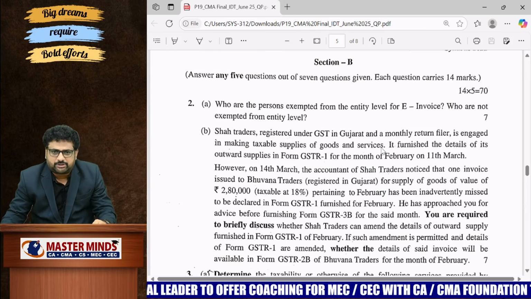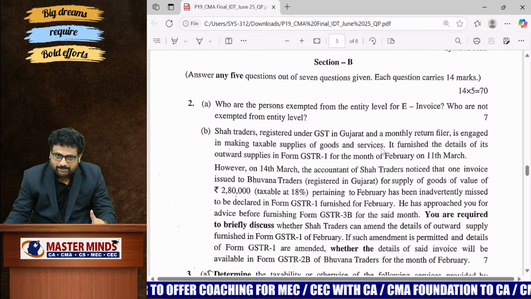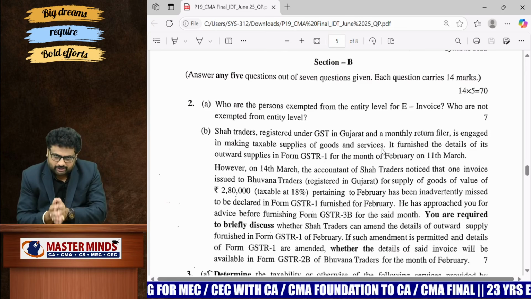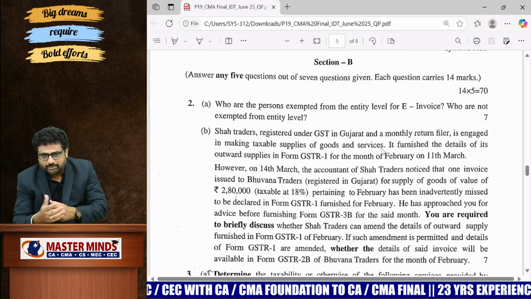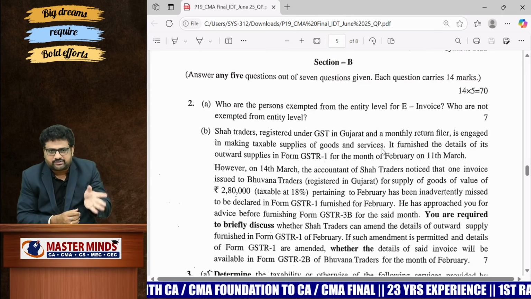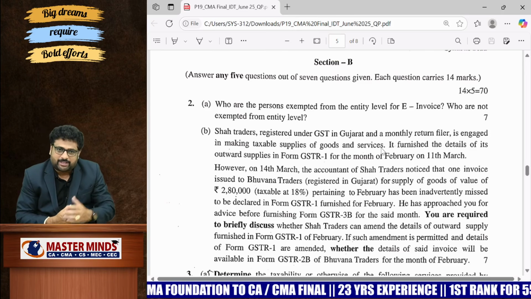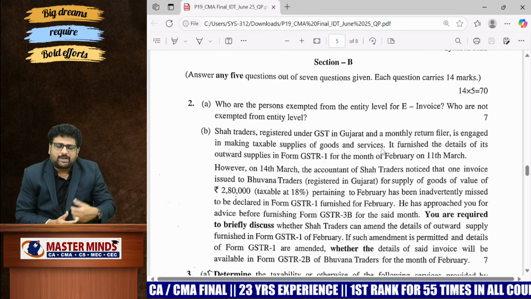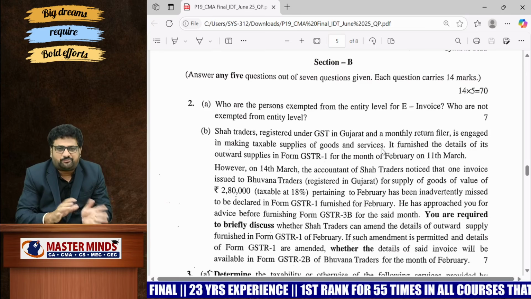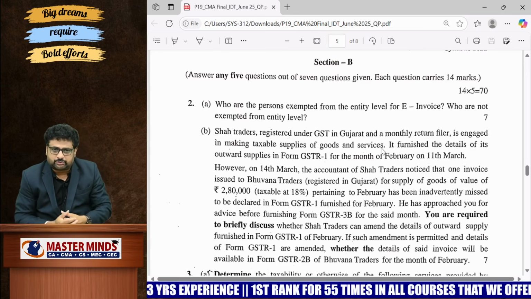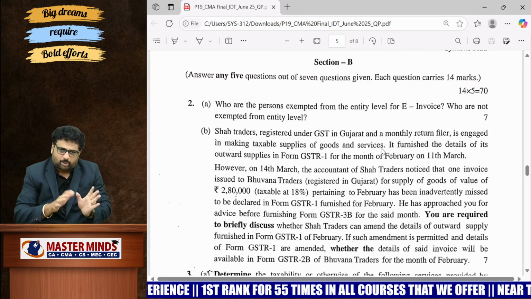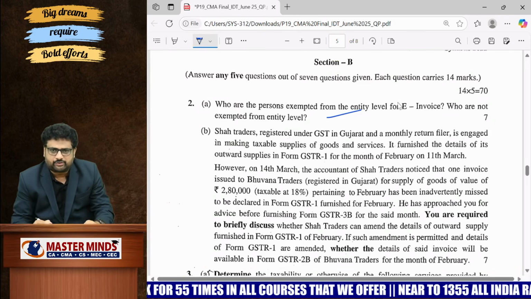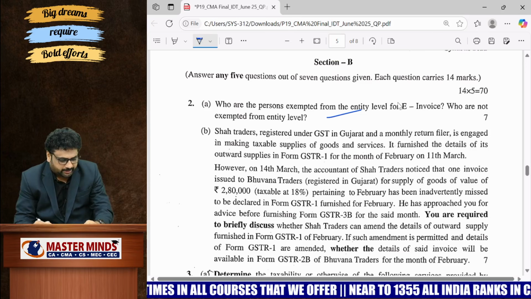If you observe the first question, it was very easy, but the interesting thing is, if you are a Mastermind student, you know that with respect to this particular chapter, tax invoice, debit notes and credit notes, even though technically it is not within the syllabus of the CMA final, they are going to pose questions either on the tax invoice, debit notes and credit notes topic, as well as the payment of tax, very frequently. That's why we advised the students to read that particular chapter, even though it is not within the syllabus technically. From that particular chapter, the question was asked here. This is based on the tax invoice, debit notes and credit notes chapter.